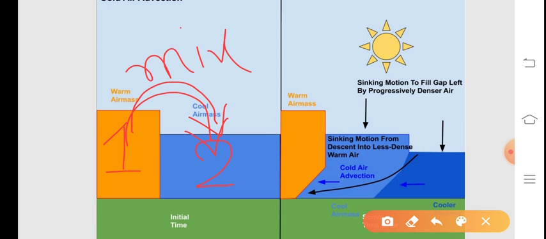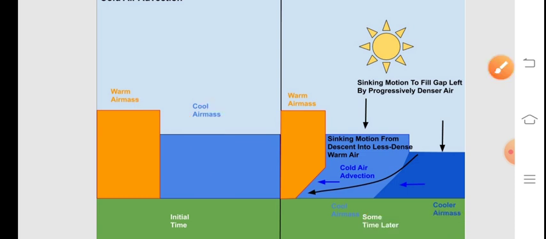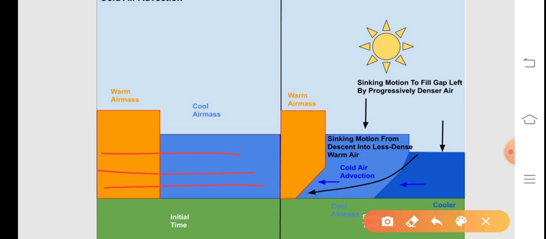This advection usually involves the large scale horizontal transfer of heat energy. So this process is called advection.